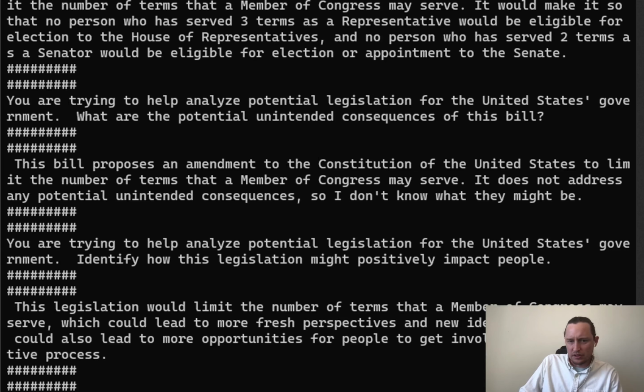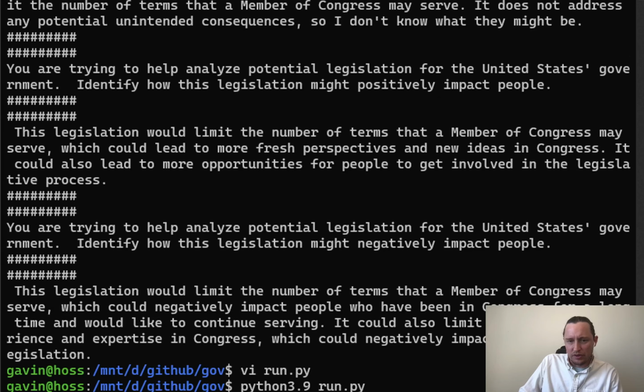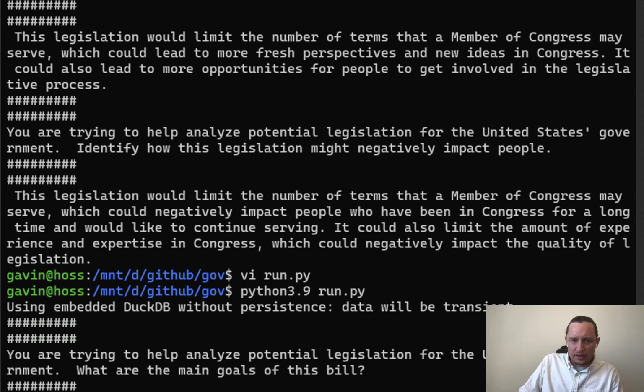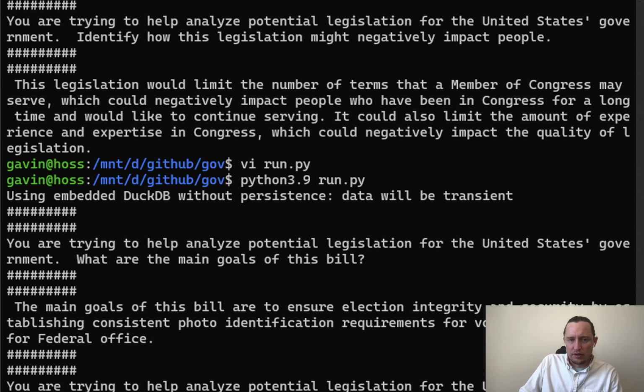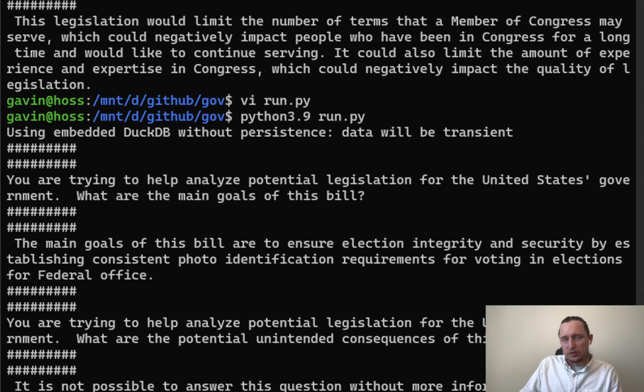I asked, identify how this legislation might positively impact people. It could lead to more opportunities for people to get involved in the legislative process. That sounds about right. And then identify how this legislation might negatively impact people. This could limit the number of terms that a member of Congress may serve, which could negatively impact people who have been in Congress for a long time and would like to continue serving. It could also limit the amount of experience and expertise in Congress, which could negatively impact the quality of legislation. That seemed like a valid concern. So I could see that was an example where you can actually see some trade-offs.